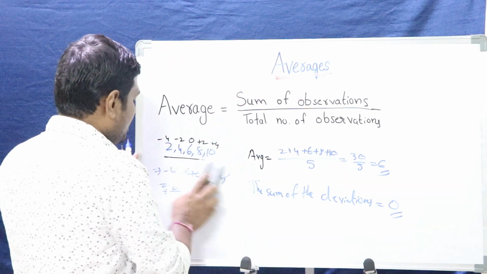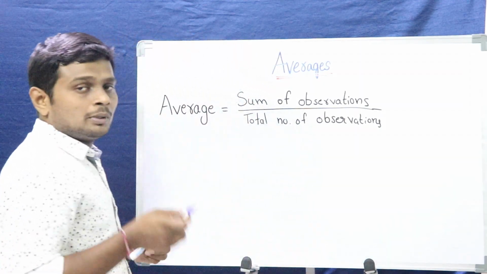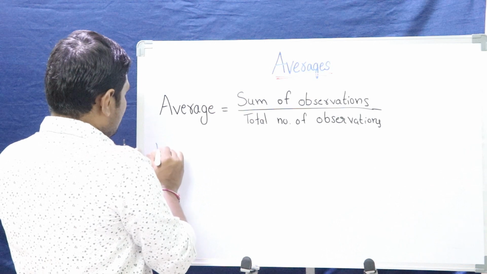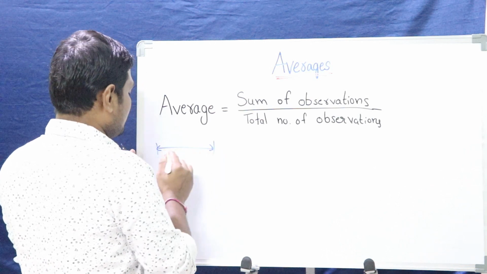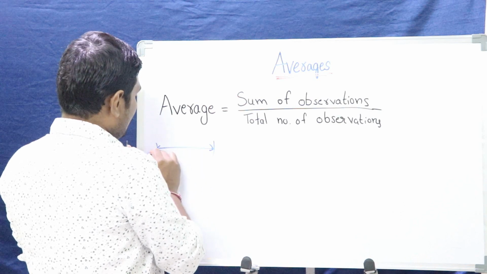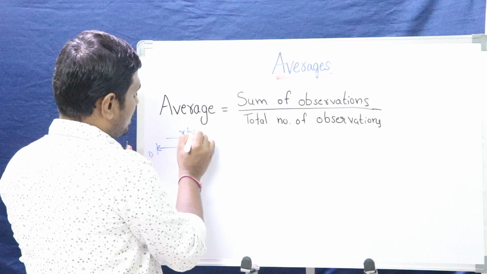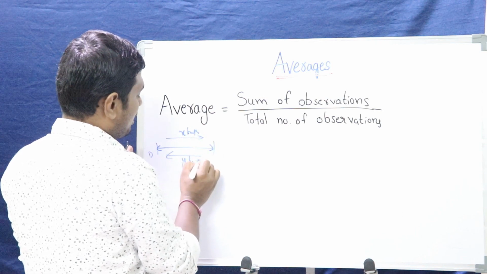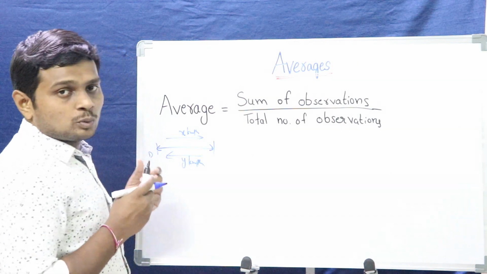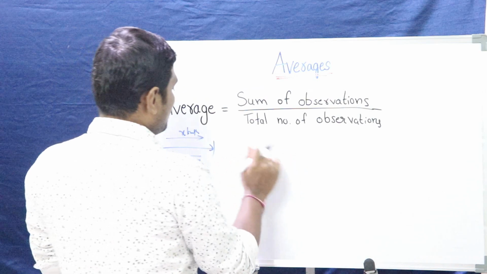I would like to tell you one more simple concept. Let's assume one person is traveling from one location to another location. The distance is d. By going up, he is traveling with x kilometers per hour. While coming back, he is coming with y kilometers per hour. Then how much would be the average speed? How can we calculate that one? We know this one, right?